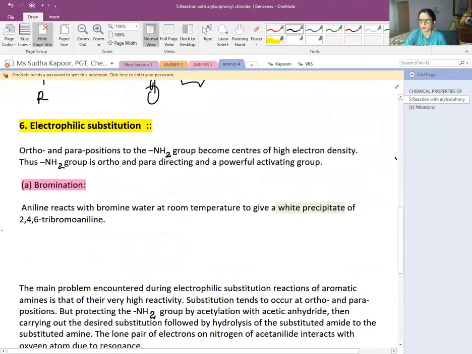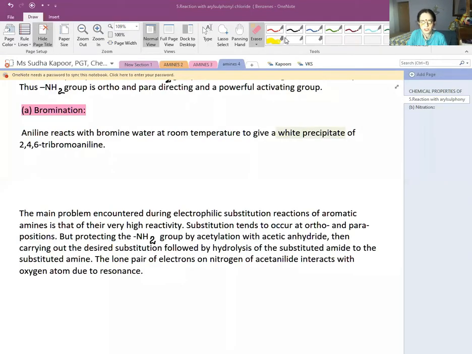Now coming to the electrophilic substitution. We all know that the NH2 group is ortho-para-directing in nature. If we draw the resonance, then there is high electron density at the ortho and para positions. The NH2 group is a center of high electron density and it is so activating, so powerful.